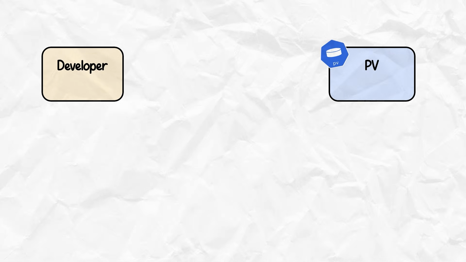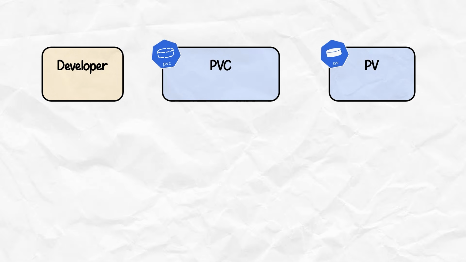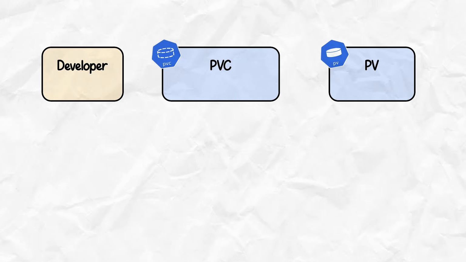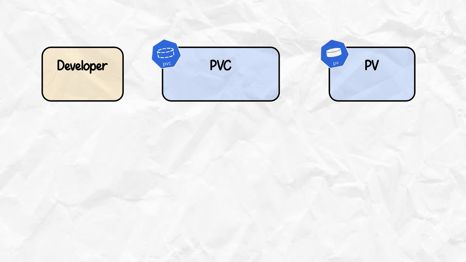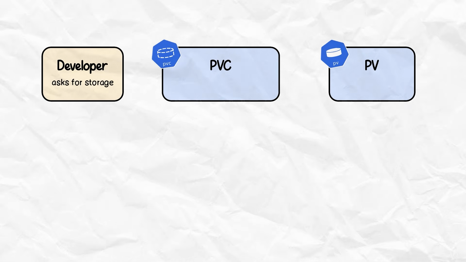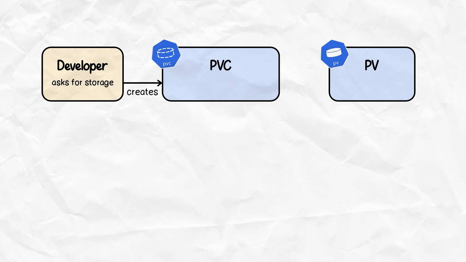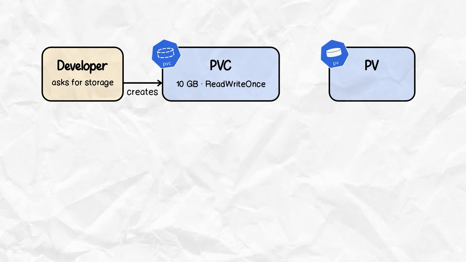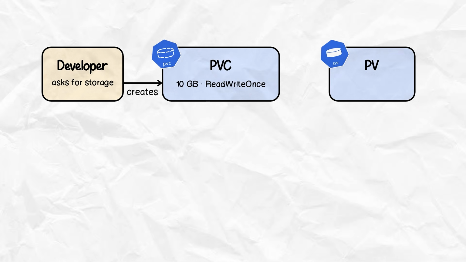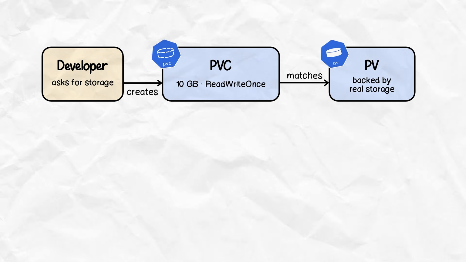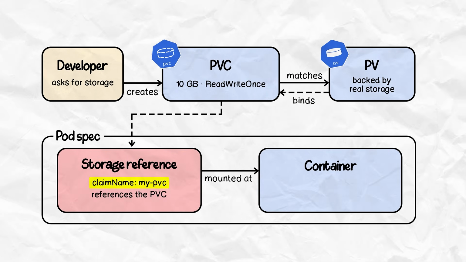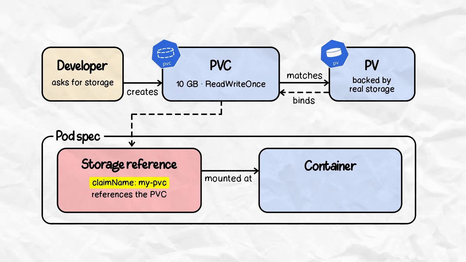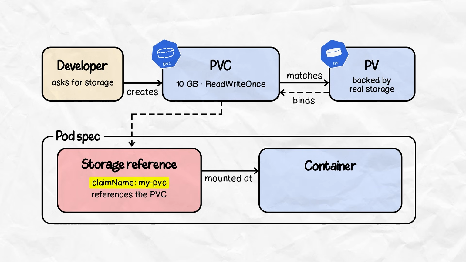Now, you have a persistent volume, but how does your application actually request it? That's where the persistent volume claim, or PVC, comes in. The PVC is how a developer asks for storage. Example, if a developer comes in and asks for 10 gigabytes of read-write access storage, Kubernetes finds a PV that matches and binds them together. Then, in your pod spec, you reference this claim, and inside the container, you mount it at a path.